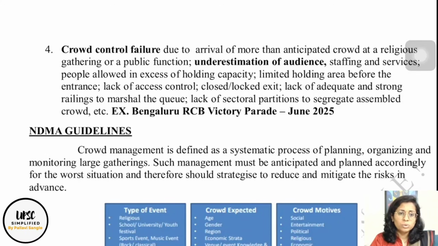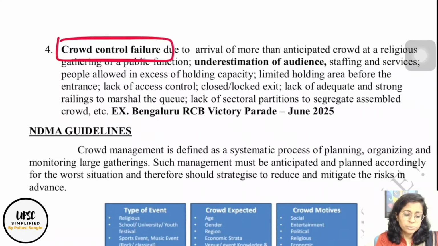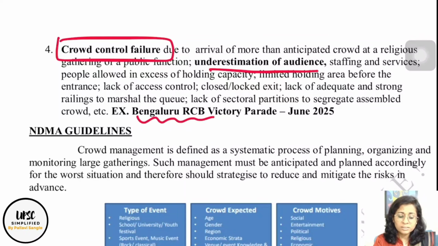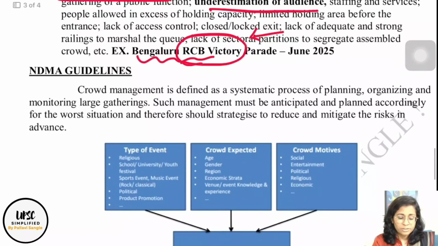There is one more cause, crowd control failure due to, let us suppose, underestimation of the audience, like the exact number of people that might be coming for such an event. But more than that, I feel underestimation of the behavior of the audience is an important cause of stampede. This exactly happened in the Bengaluru RCB victory parade, because it was not expected that the crowd would go crazy in such a manner and cause a stampede.